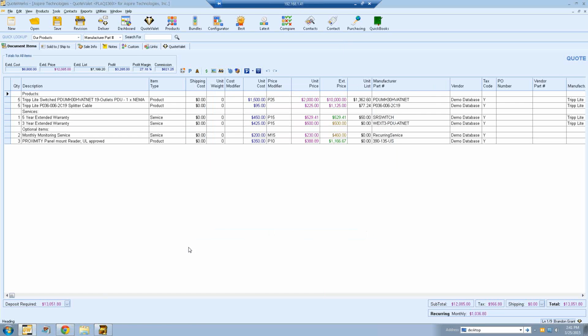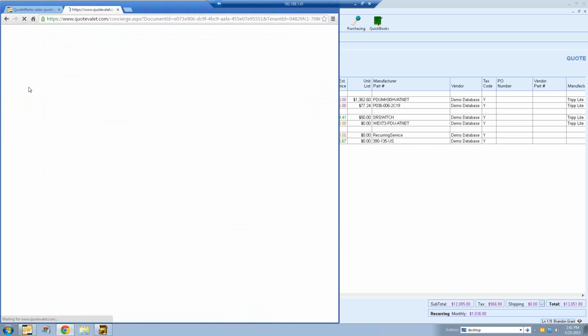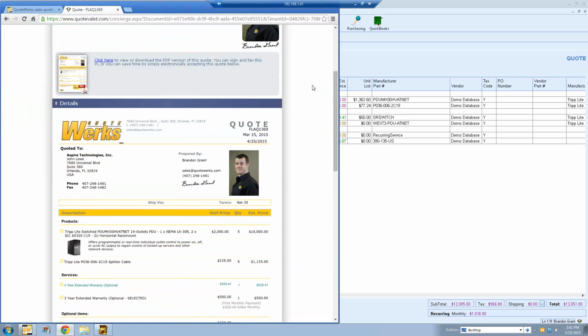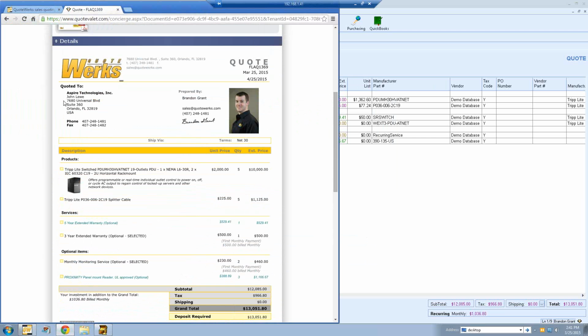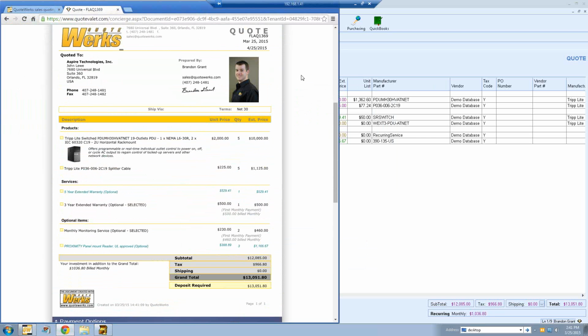And then once that finishes, we can go back to our document in QuoteValet. Let's go ahead and refresh this. And now we can see, here's the details of our document. So there's our PDF document. It's just inserting that PDF document directly into the QuoteValet document.